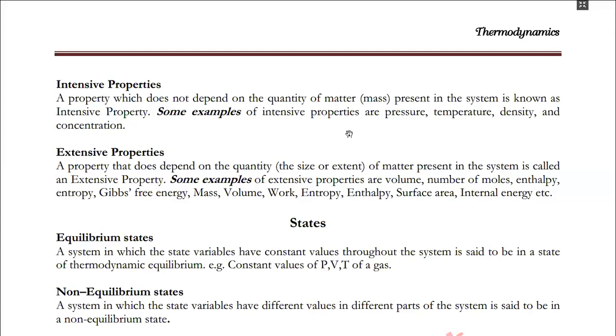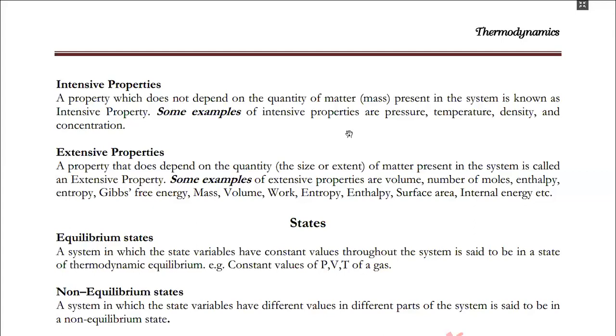And in a similar manner, the density also does not depend upon the amount of matter. In my previous example, I told you that whenever you pick up 5 kg of iron and 5 kg of cotton, the volume of the cotton is much greater, but the volume of the iron is very much smaller. And there is an inverse relationship between the volume and the density.